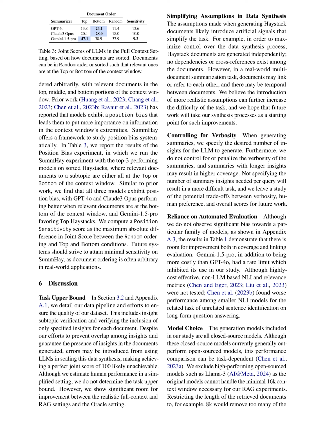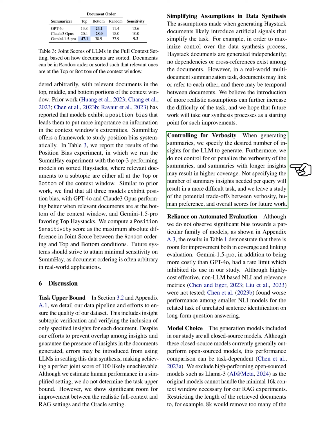Section Summary. In this section, we estimate human performance by engaging 2 annotators in the task, where they work in the Oracle setting to summarize documents related to specific queries. The results show that human annotators outperform LLMs and RAG systems significantly on the SummHay task, with a joint score of 56.1 compared to the best system performance of 44.6. We caution that our estimate of human performance is not an upper bound, and we anticipate future systems to match or exceed human performance levels on this task.